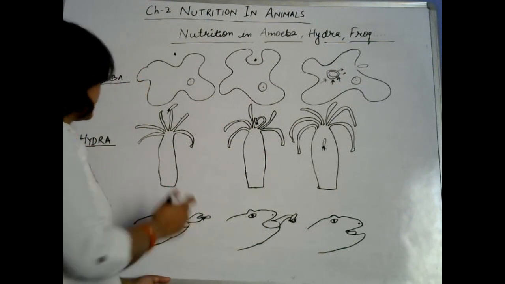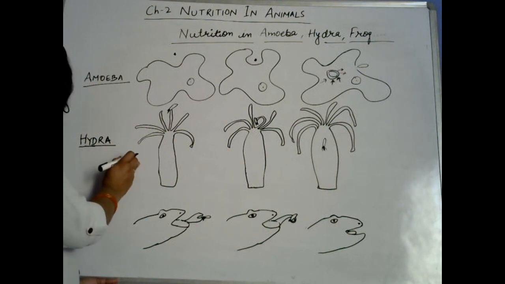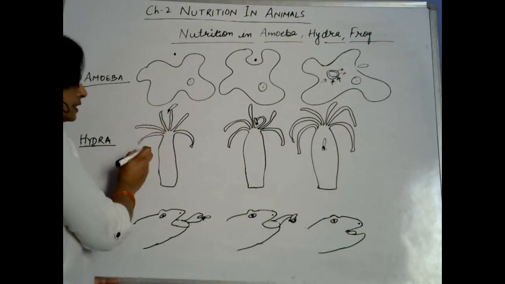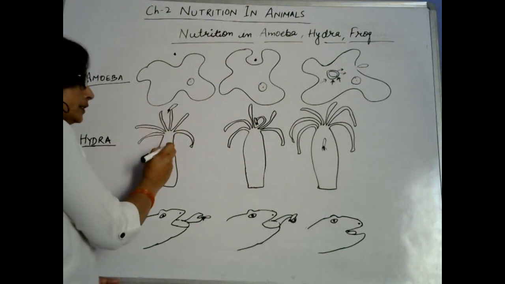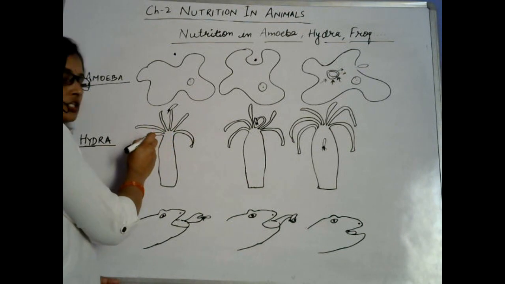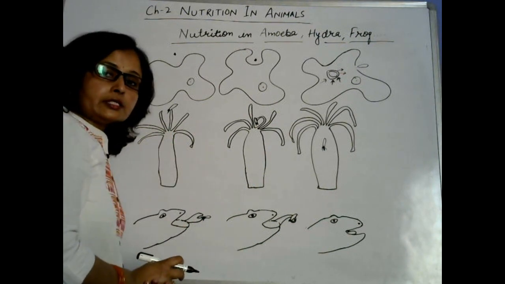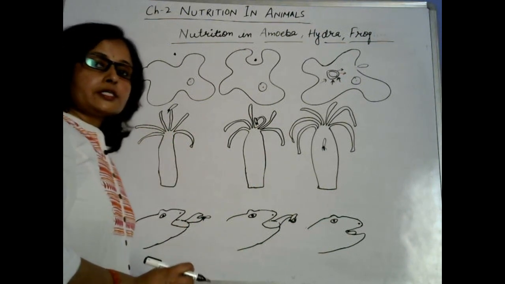Now next, the second one is hydra. Hydra is a multicellular organism. As you can see, it has tentacles, the hair-like projections found outside of its body. These tentacles contain some poison.